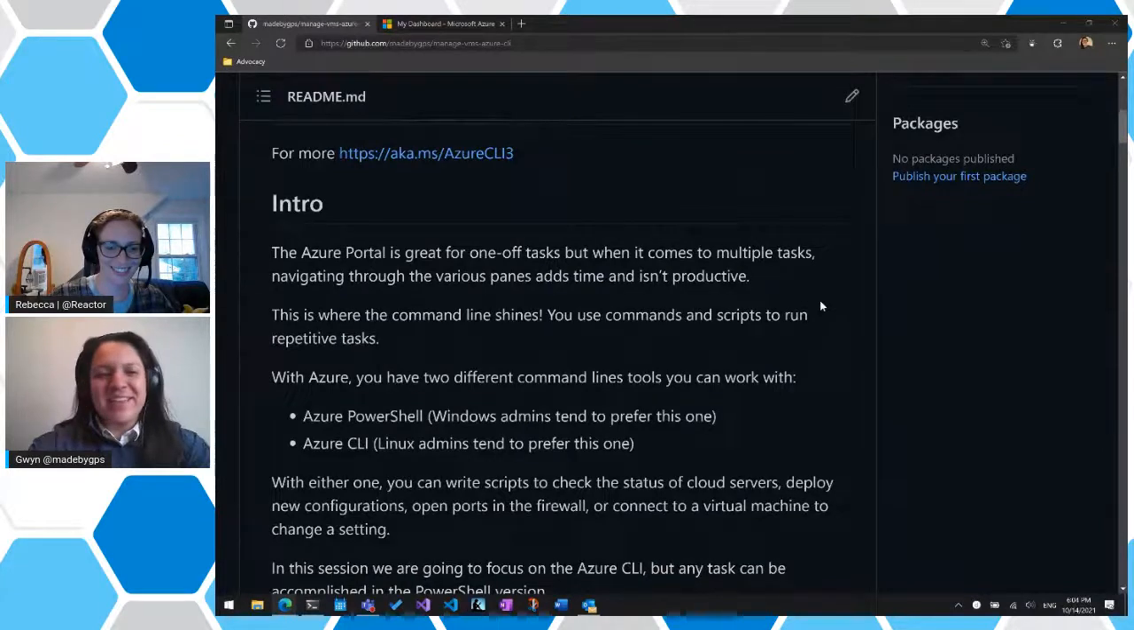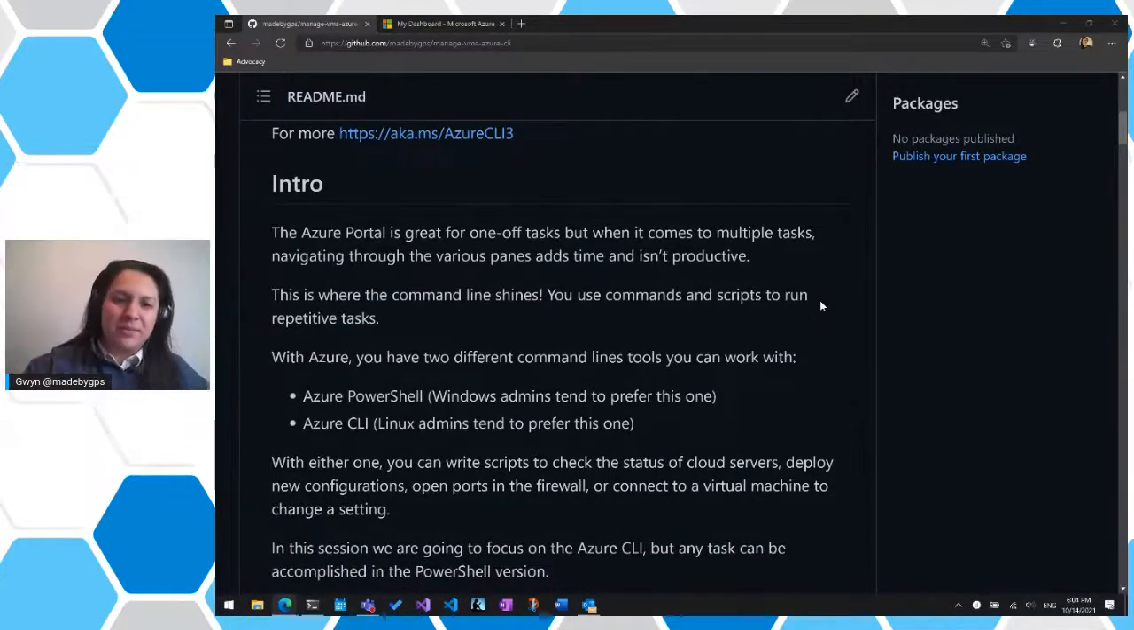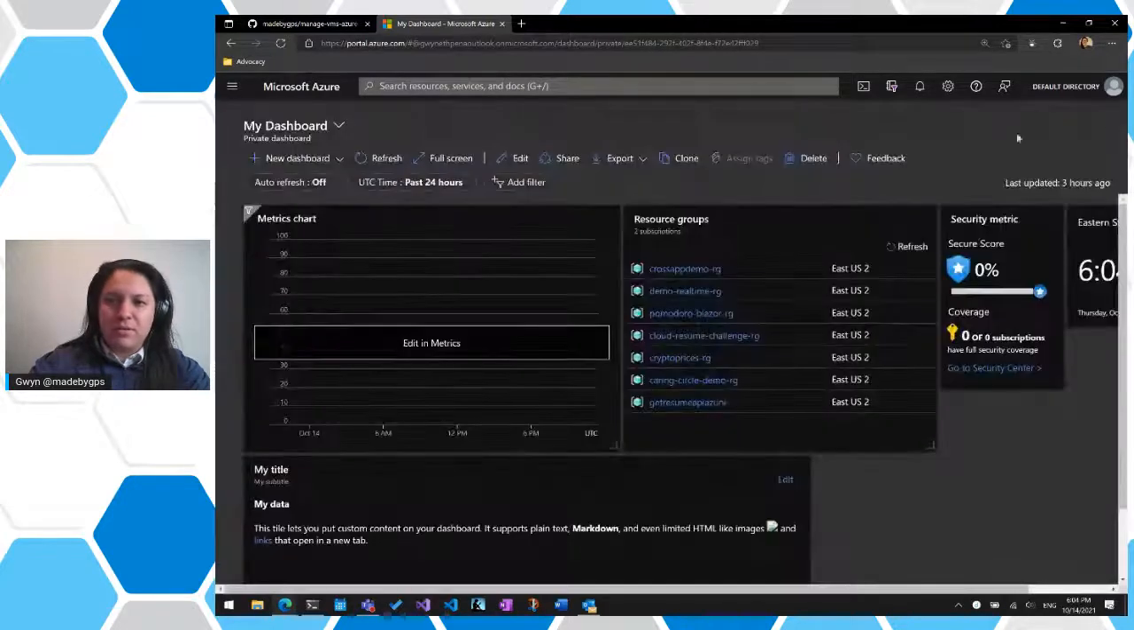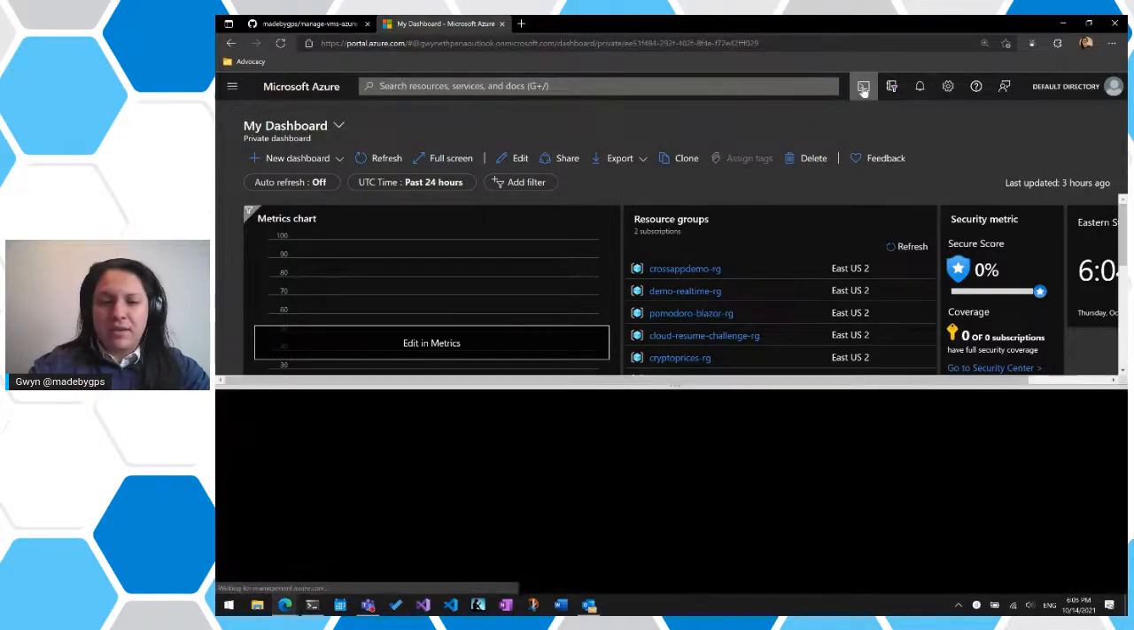All right, see ya. All right, so this is the GitHub repo that we're basing today's demos on, and I'm actually going to have two things open. I'm going to have open the Azure portal, and if you're not familiar with how you can open the Cloud Shell, go into your portal, portal.azure.com, and click on this little icon here on the top right. It's going to bring up what looks like a terminal.